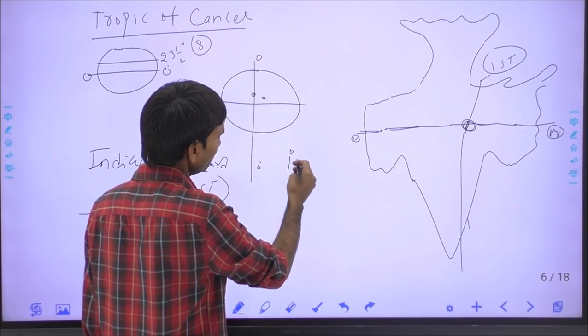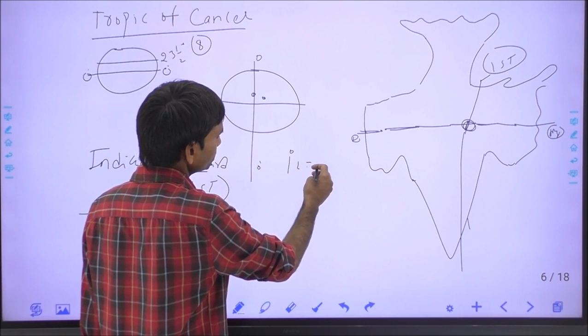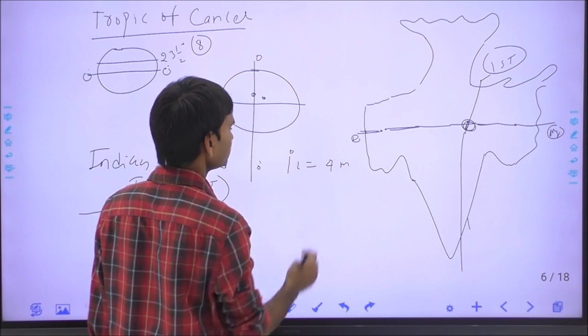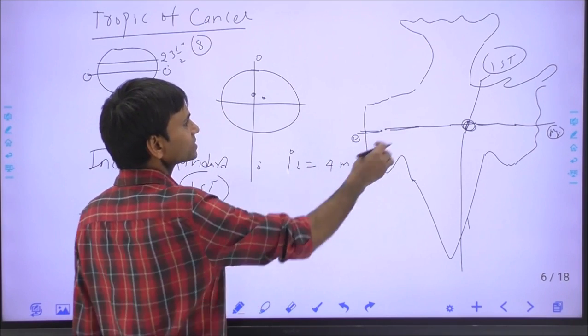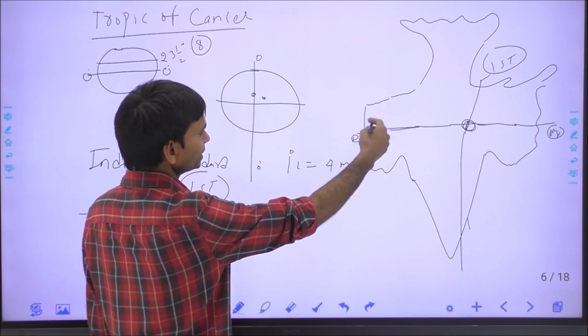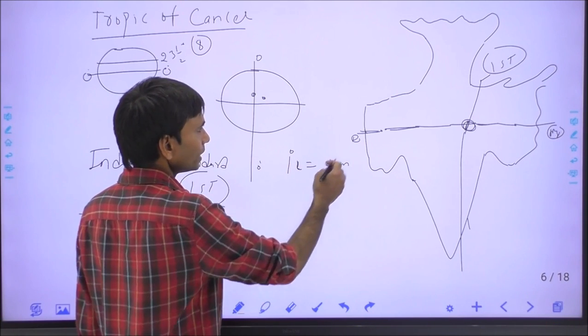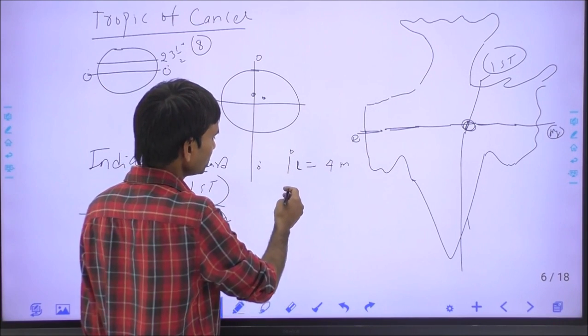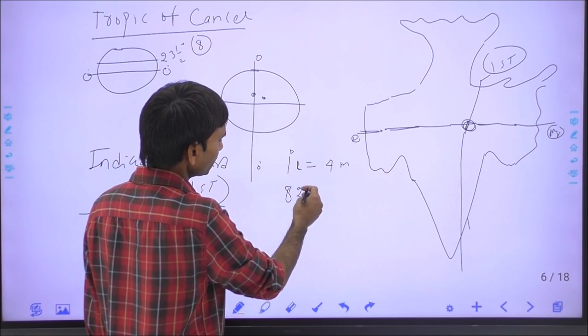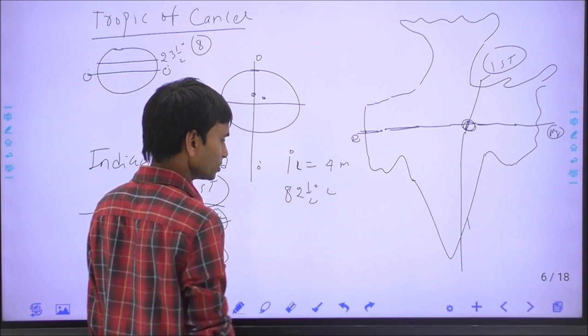One degree longitude is equal to 4 minutes, and India's standard timeline is 82.5 degree longitude.